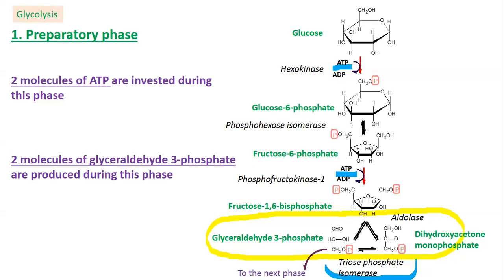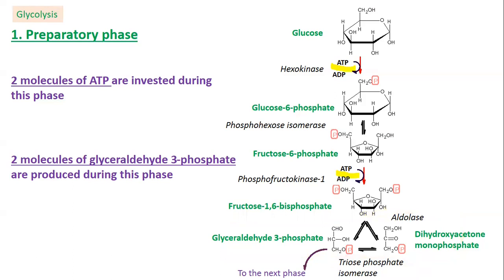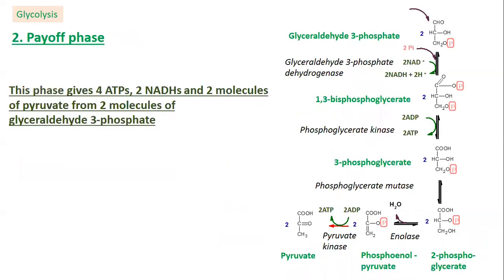Although glycolysis, as mentioned earlier, generally produces ATP, this phase takes 2 ATPs for each glucose molecule. If you want to gain, you need to invest. So we got 2 glyceraldehydes in the previous phase. The second phase is called the payoff phase. This is the phase that produces ATP and NADH.